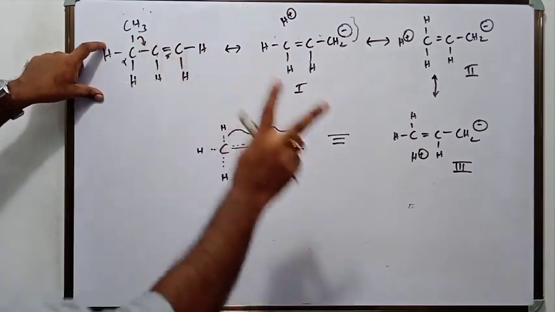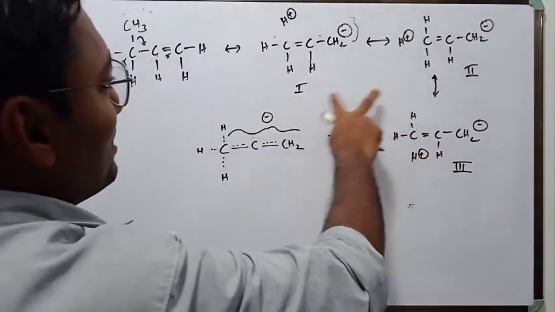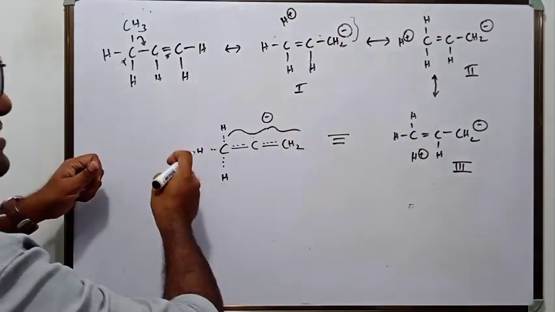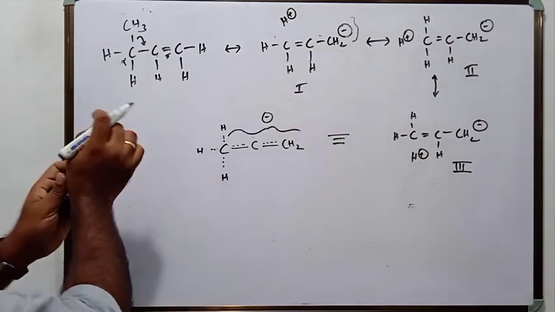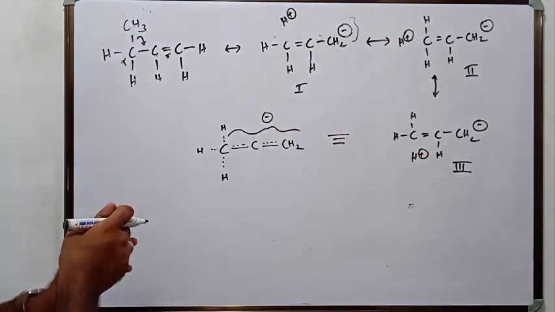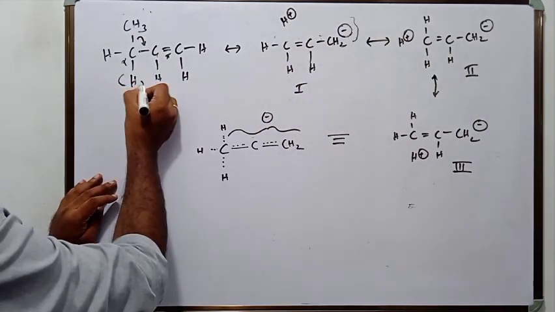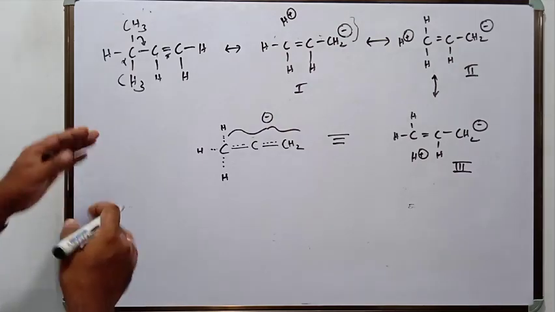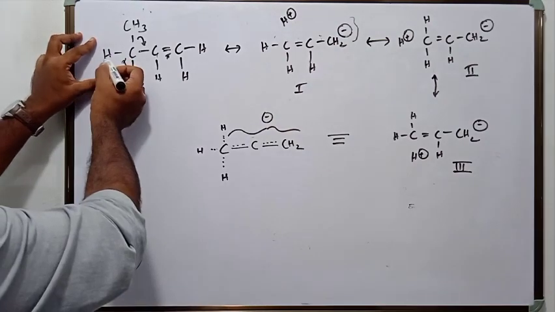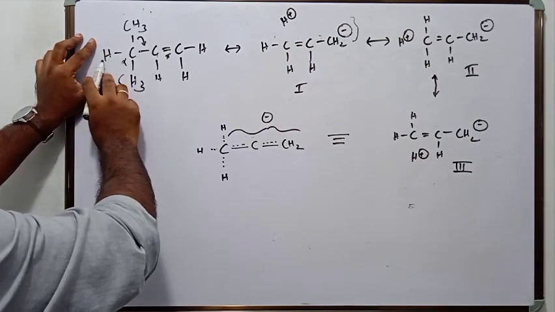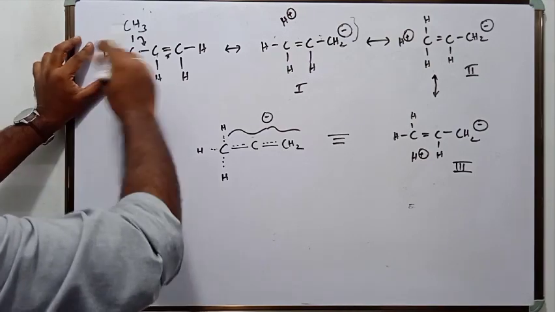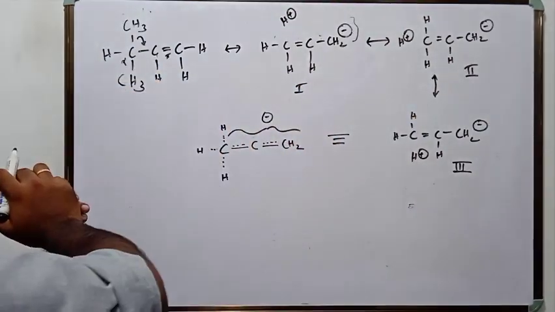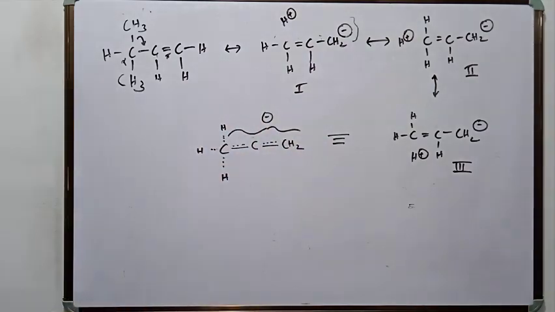So how many structures will be formed? 2 resonating structures, so that would be less stable. So the hyperconjugation probability also will be less, correct? So methyl is greater than ethyl, correct? Now suppose there is an isopropyl group. The probability of hyperconjugation again decreases because there is only one alpha hydrogen atom. So the probability of hyperconjugation and the number of resonating structures also decreases. Therefore the stability of the resonance hybrid also will decrease.